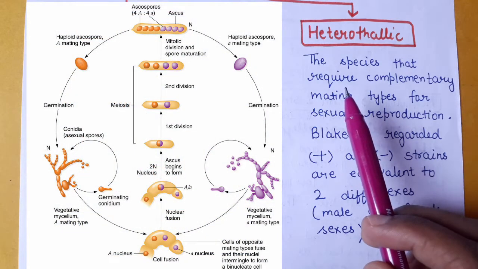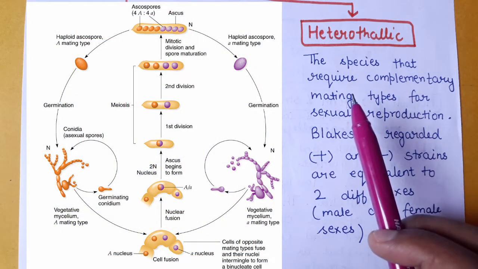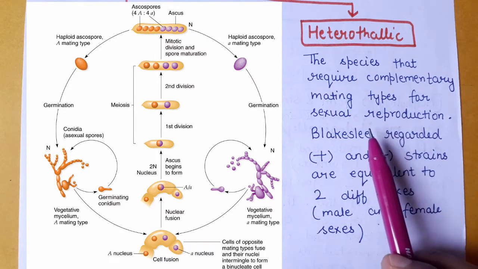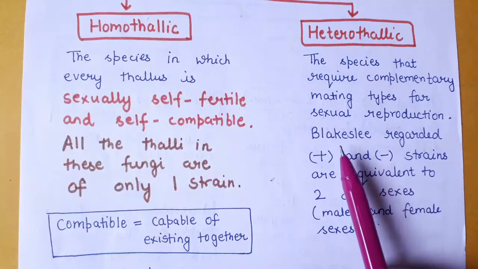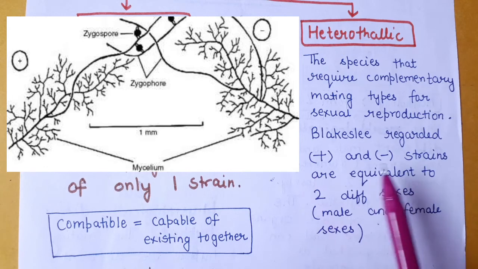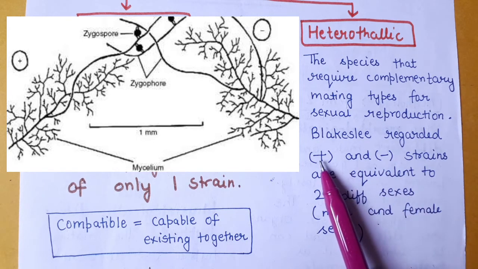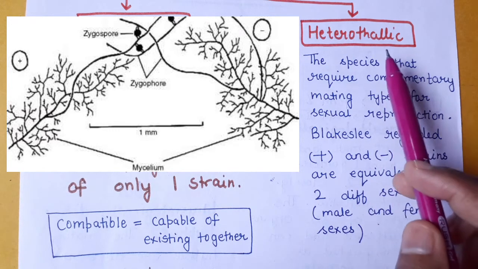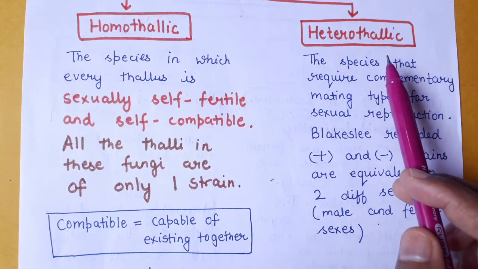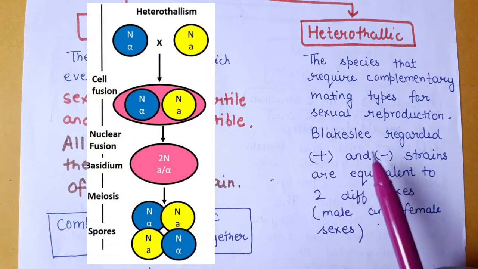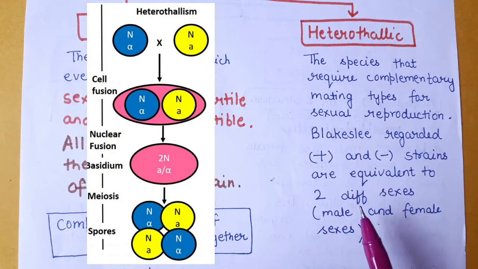However, the other species in this case are heterothallic species. These species require complementary mating types for sexual reproduction. So Blakeslee regarded that there may be two strains, one positive and the other negative. When the two opposite strains come in contact with each other, they form zygospores. So heterothallic species are those that require two complementary or different mating types for sexual reproduction.